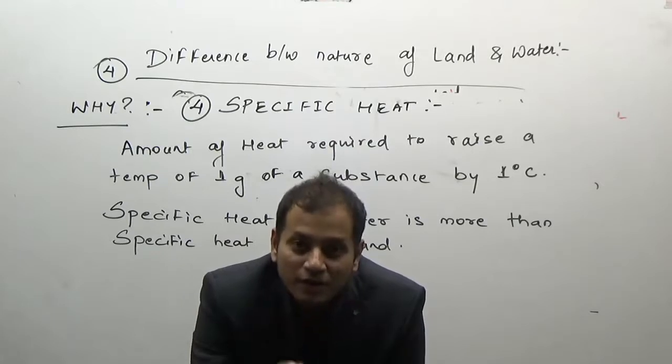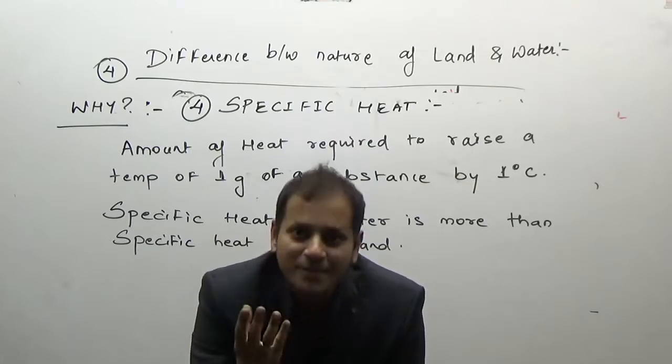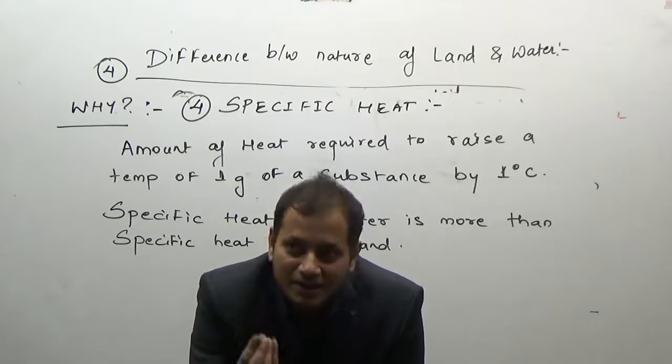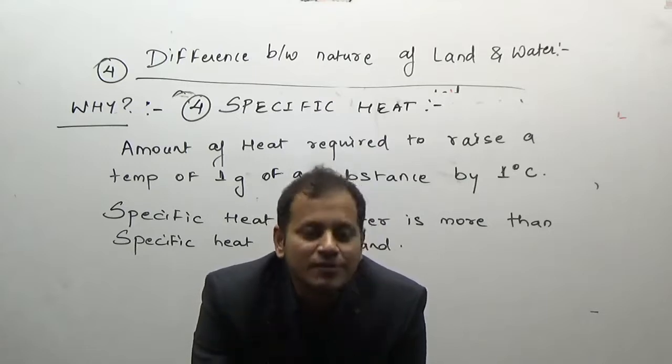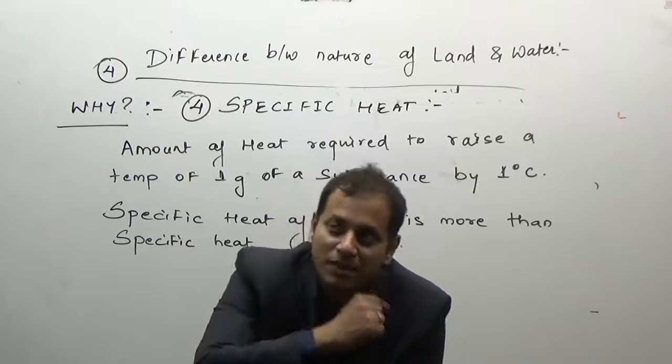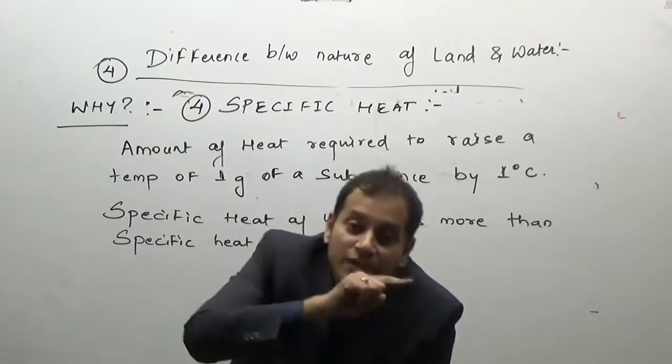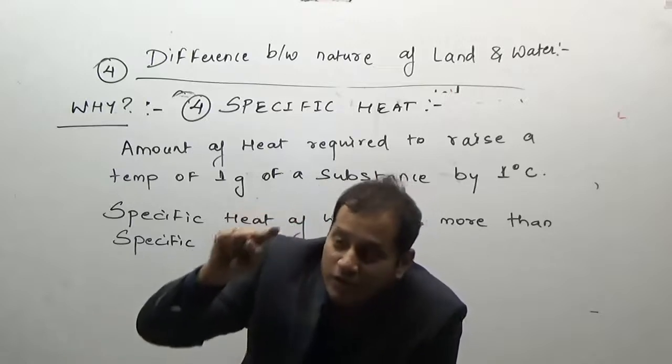So the amount of heat required to raise the temperature, or even decrease the temperature. If raising takes time, then obviously decreasing will also take time. If in some graph there is an exponential rise, there is an exponential fall also. If the rise is gradual, the fall is also gradual.